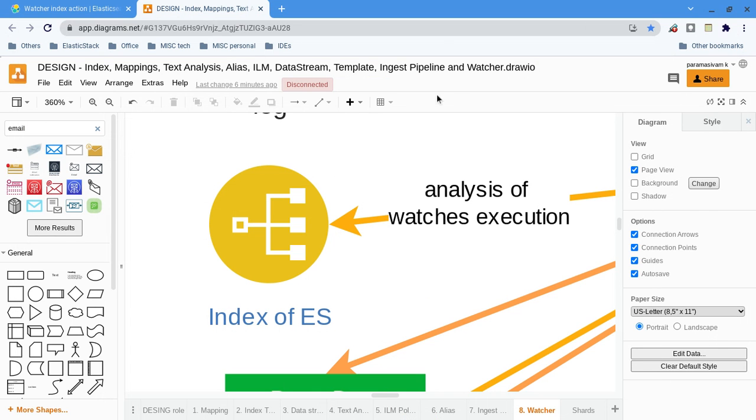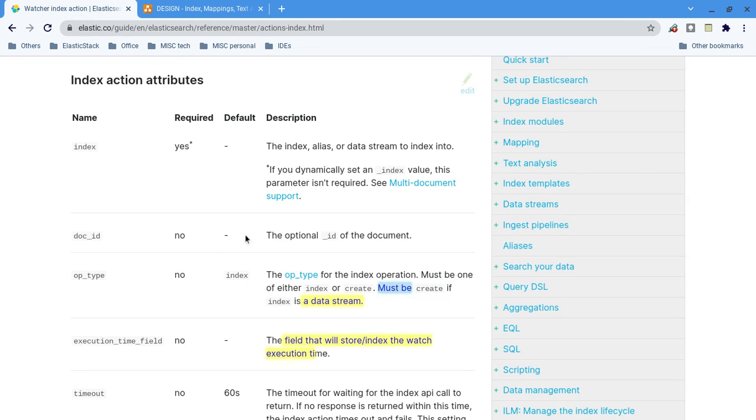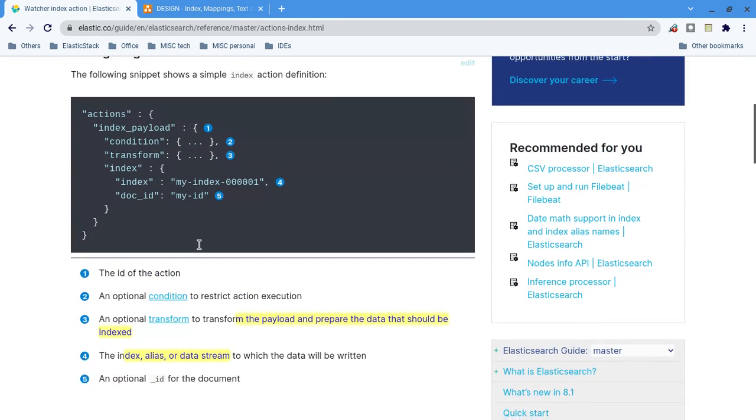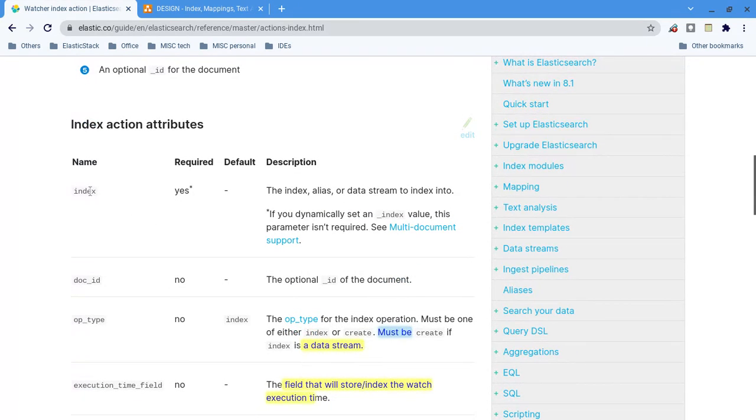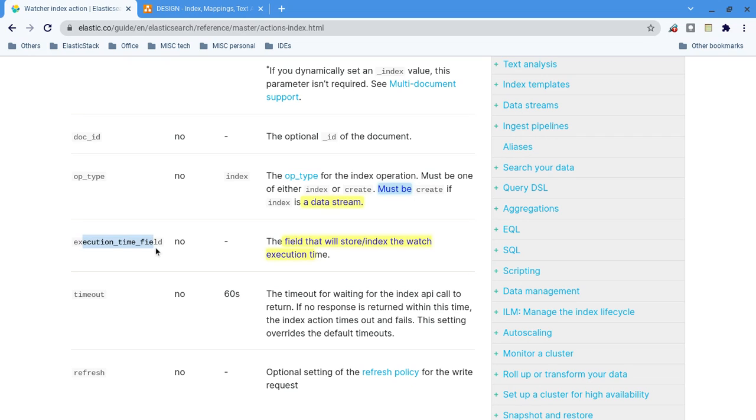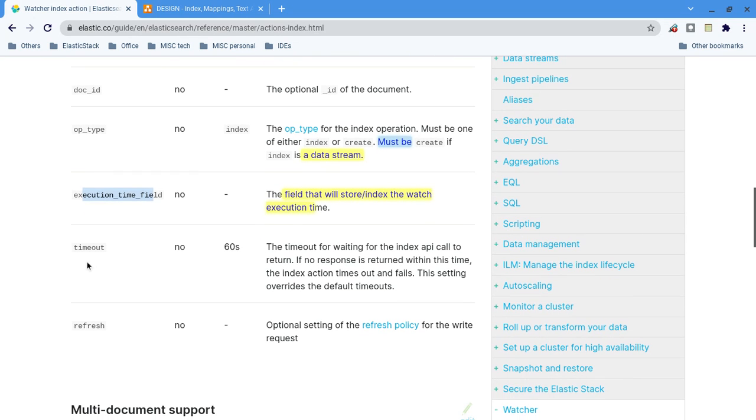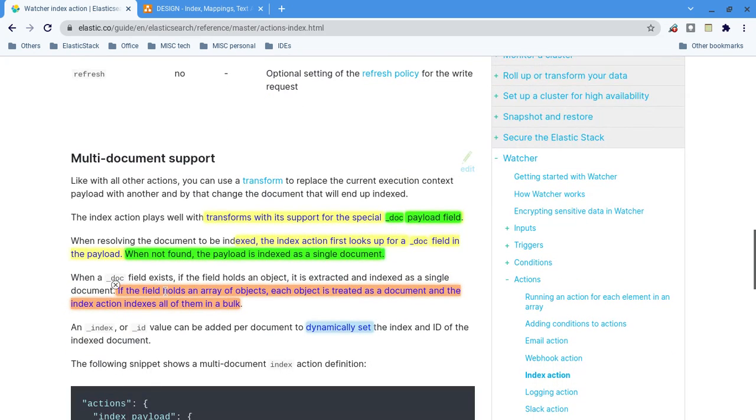Now let me go through the documentation. These are very simple: of course the name of the index, document ID, and operation type. Execution time: if you want to know the time the execution happened, you can store the timestamp field, right? Because we are indexing a new document in the indexing action, in a real case, if it is Beats or something, we will get a timestamp. So here also, if you want to create one, you can enable this, and of course timeout and refresh, you know very well.